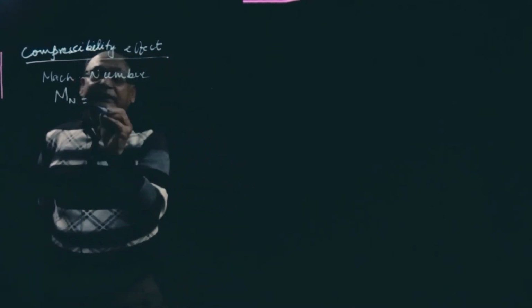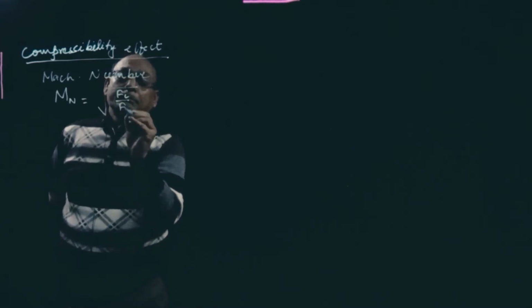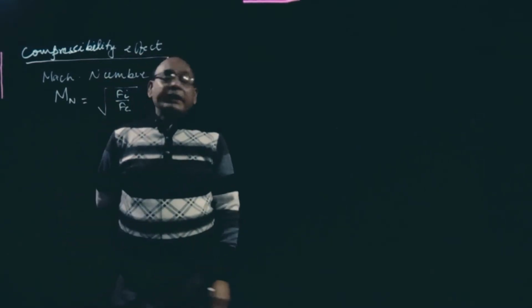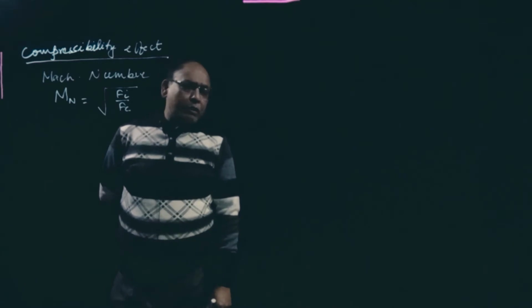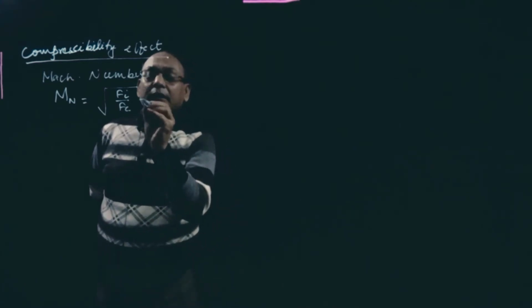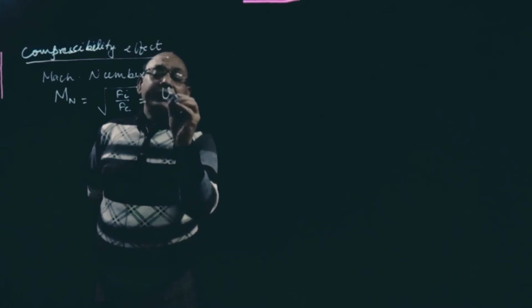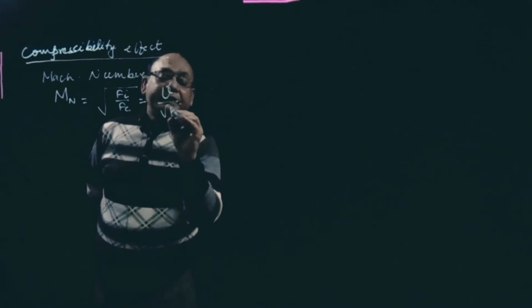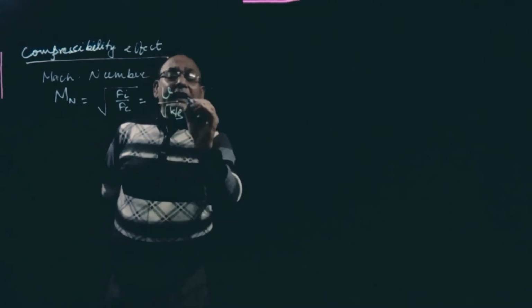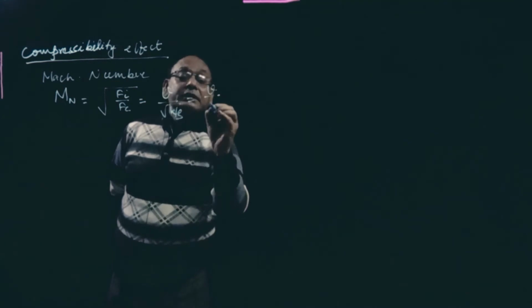Mach number is inertial force by compressibility force. So compressibility force is equal to, see here, Fi is equal to V by root under K by rho. This derivation I will show you in fluid dynamics, that we will discuss later on.